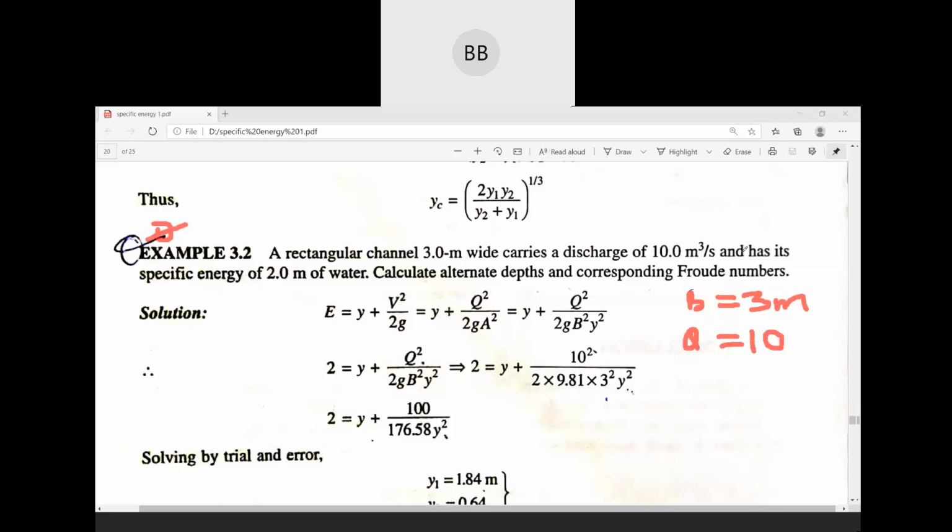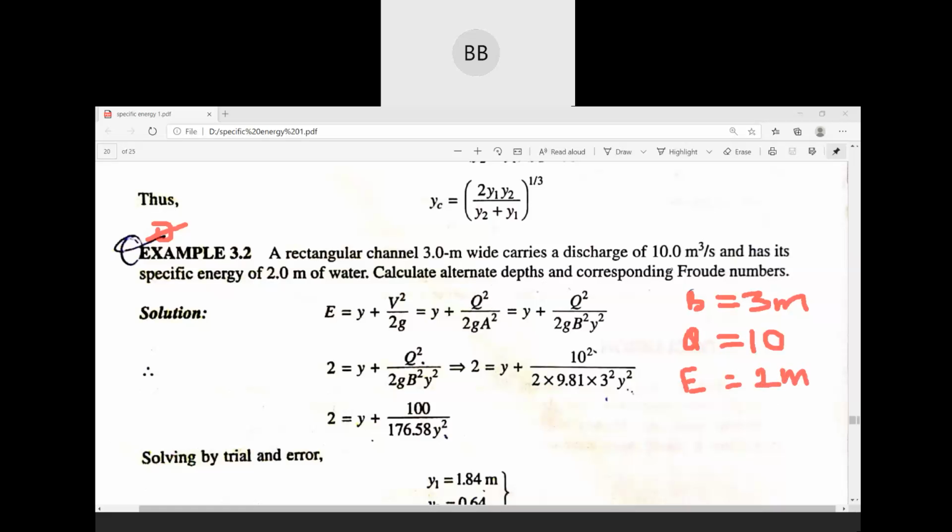And it has a specific energy of 2 meter of water. So specific energy is also given, 2 meter. Calculate the alternate depth and corresponding Froude number.